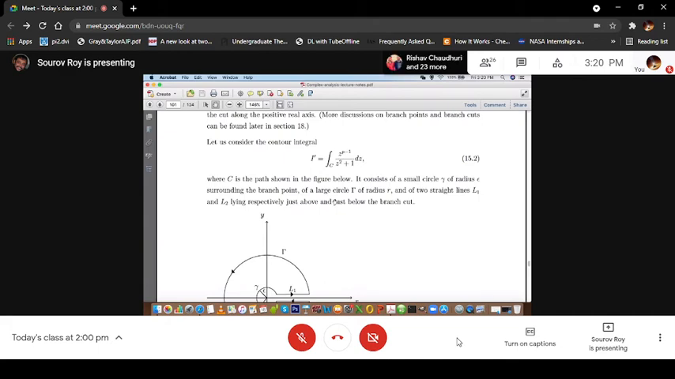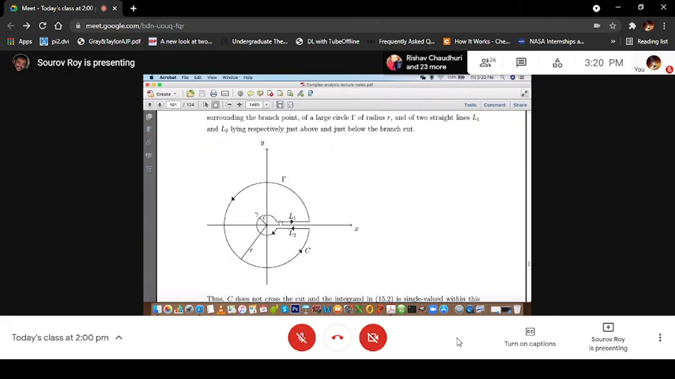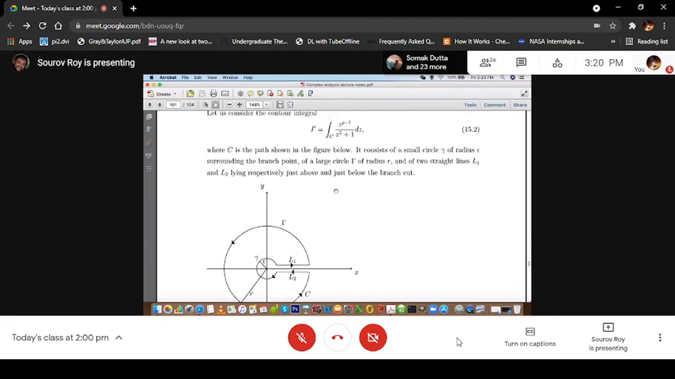C is the path. The path we are taking is to go along the straight line just above the real axis, just above, remember that, and go down this circle, and then go along the line just below the real axis, and then go along this small circle of radius epsilon. This large circle has radius r, and then you complete the circle. So you never cross the singularity, you never cross the branch cut. The function inside this contour and on this contour is single valued.